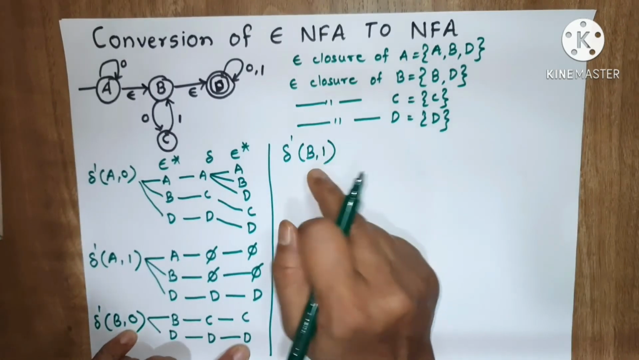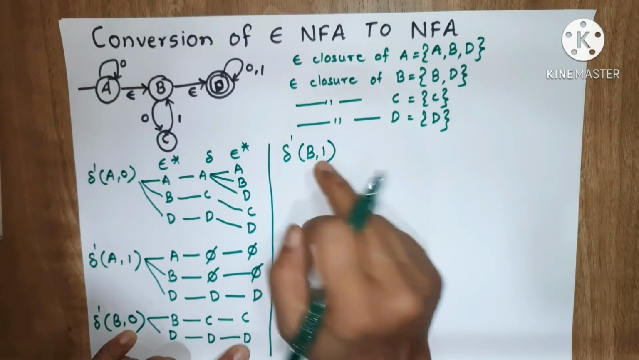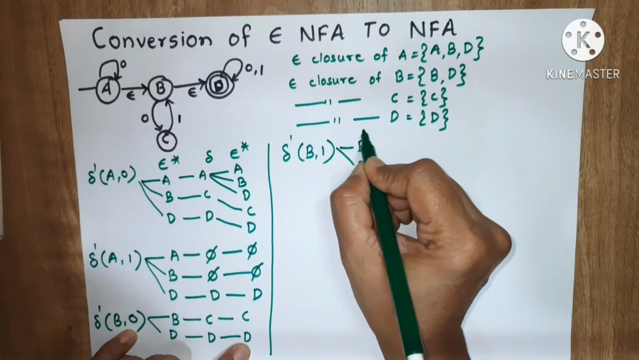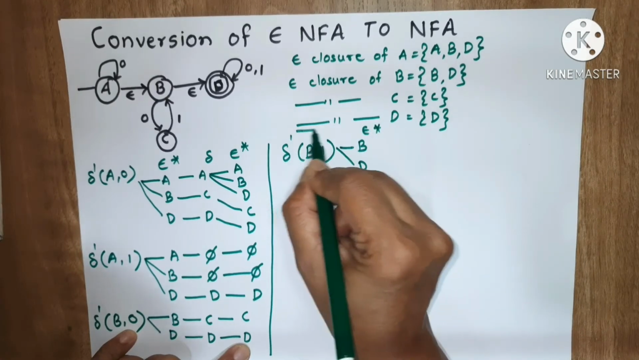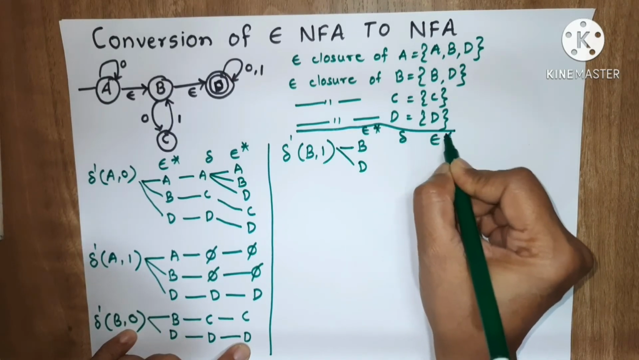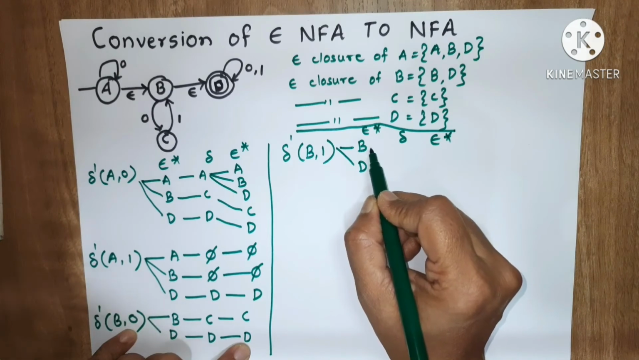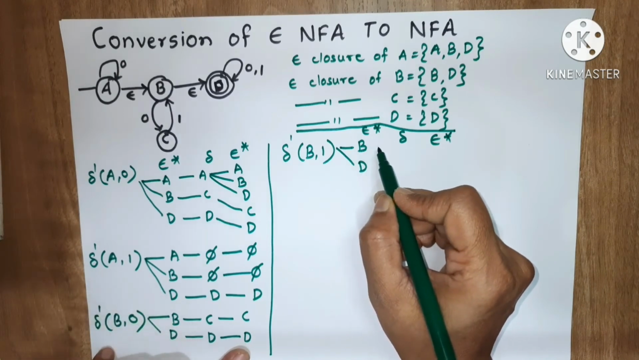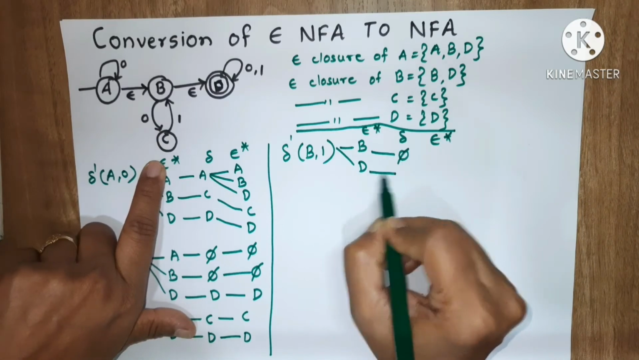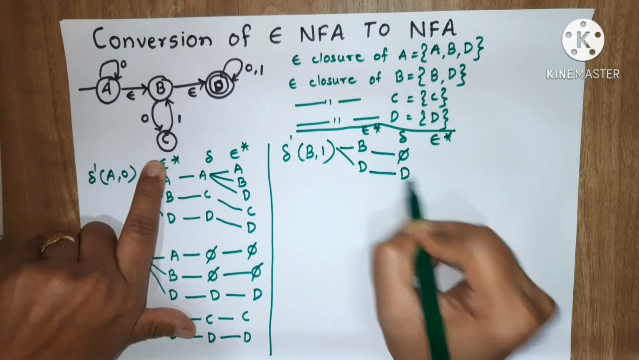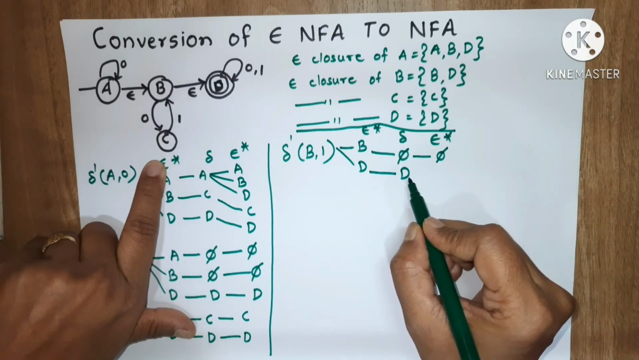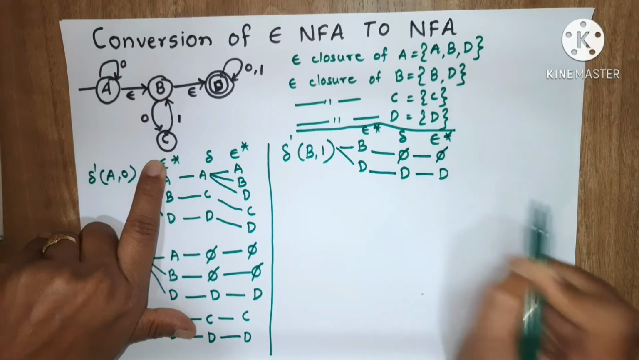First we have to find out epsilon closure of B. So epsilon closure of B is B and D. This is epsilon closure, then transition, and again epsilon closure. Transition of B on 1 is not given, so that's why phi. Transition of D on 1 is D only. Epsilon closure of phi is phi, and epsilon closure of D is D.